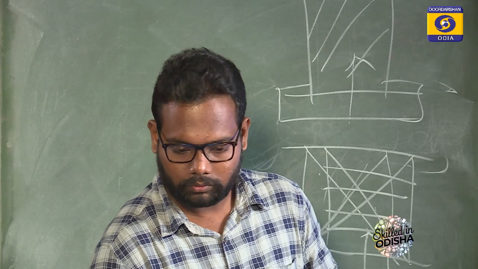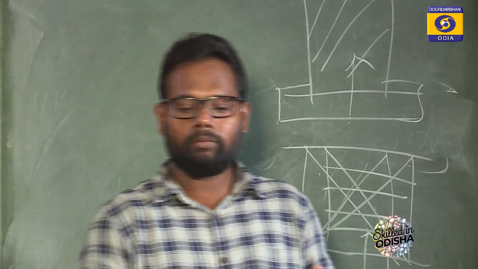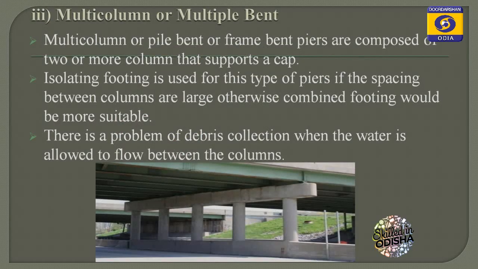Now multi-column or multi-bent. If a pier is constructed with more than 3 columns, then it is known as a multi-column pier. Now look at the definition. Multi-column or pier bent or frame bent piers are composed of 2 or more columns that support a cap. Isolated footing is used for this type of pier if the spacing between columns is large, otherwise combined footing would be more suitable, as I told before.